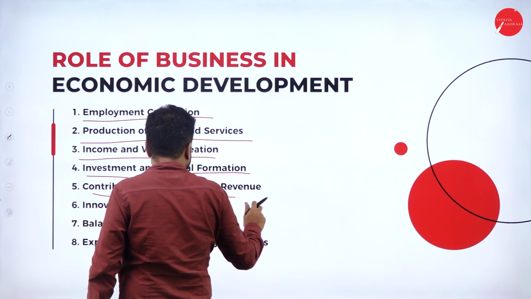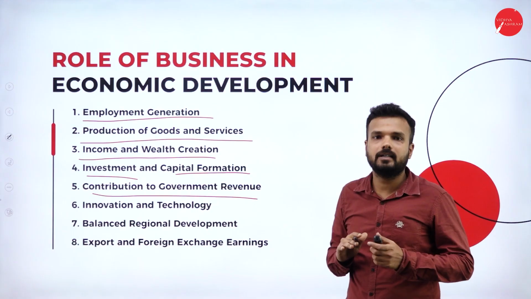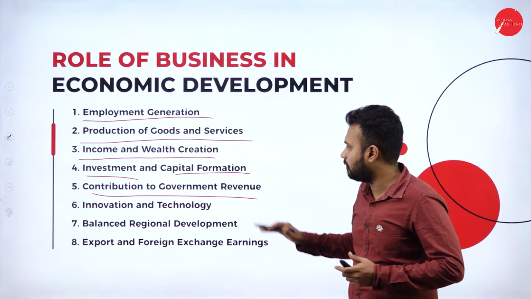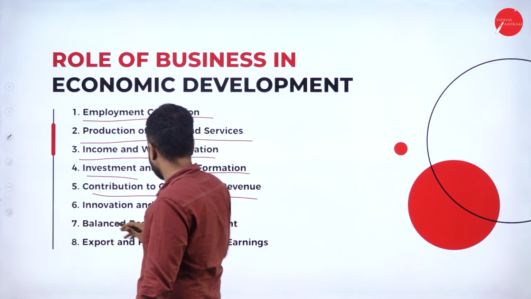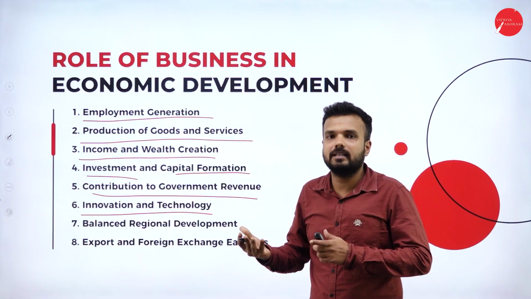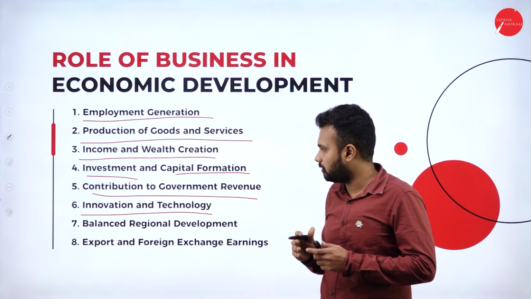Contribution to government revenue. Here they are supposed to contribute to government revenue by paying tax or following whatever norms are made by the government. Innovation and technology. Technically and innovatively, there must be development in our country. Then only it is a kind of economic contribution to the country.